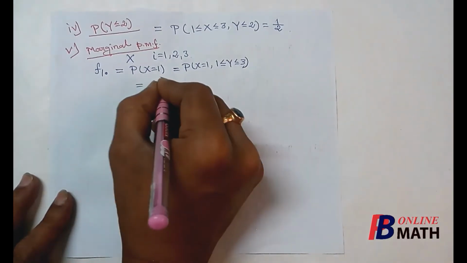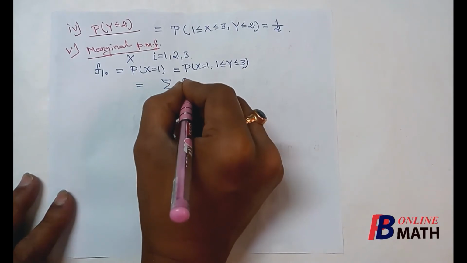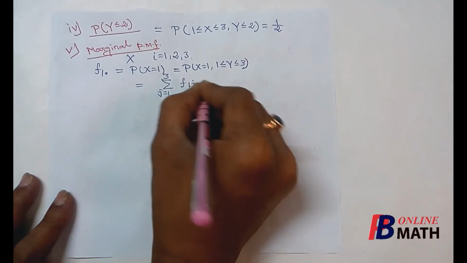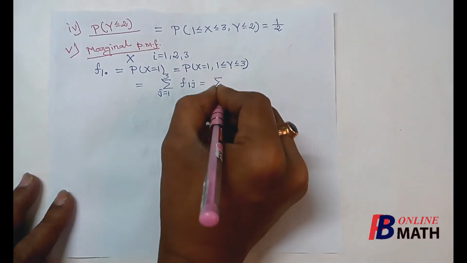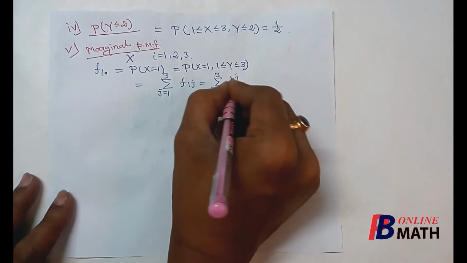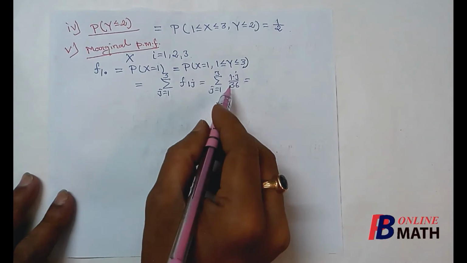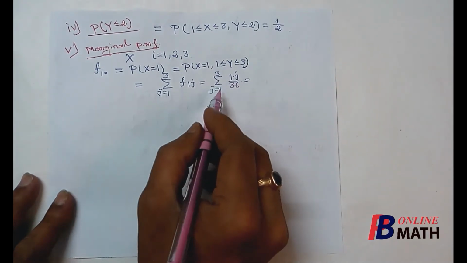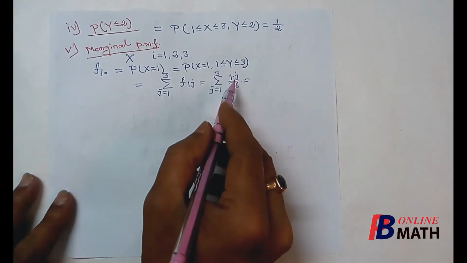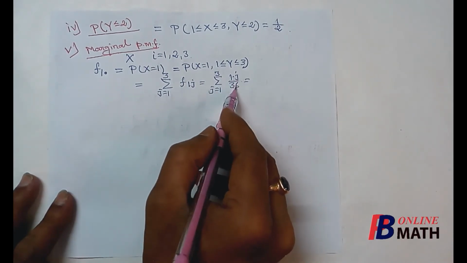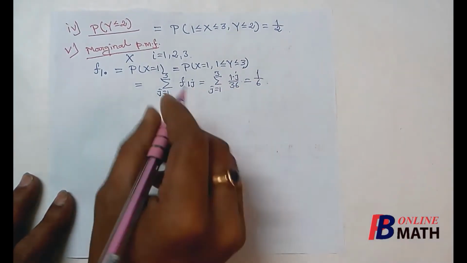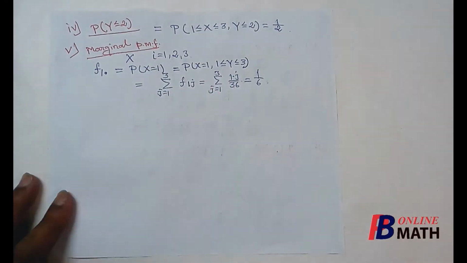So this is nothing but the summation of f1j, where j varies from 1 to 3. Now f1j is 1 into j by 36. If we apply this summation of 1 into j, where j varies from 1 to 3, then it will be 1 by 36 plus 2 by 36 plus 3 by 36, which is 1 by 6. So this is the mass at the point 1.